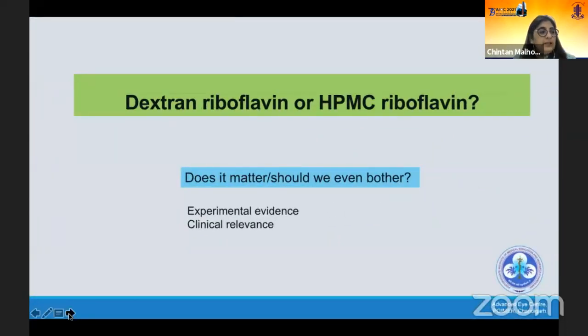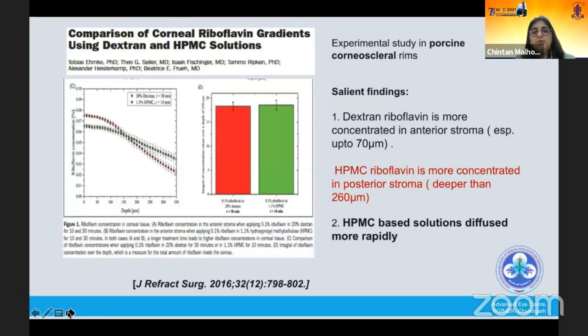Now, the other thing is, what about the dye that we use? Dextran riboflavin or hypoosmolar riboflavin? Does it even matter? Should we even bother? To answer this question, we have to look at both experimental evidence as well as its clinical relevance, if there is any. This study was published in JRS in 2017, done on porcine corneoscleral rims, and it had two very important findings.